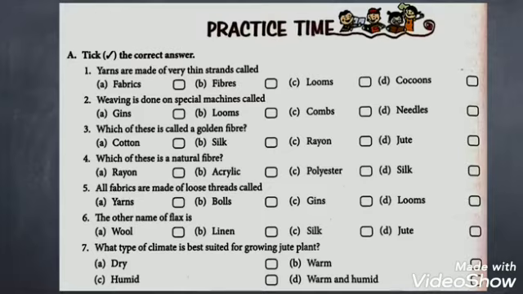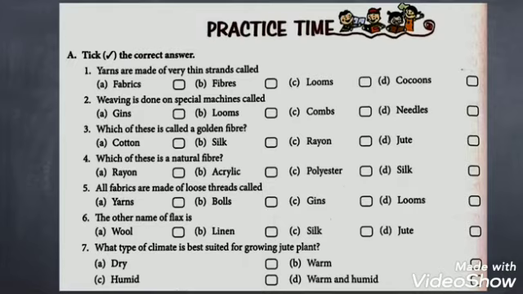The first question is, pick the correct answer. First one, yarns are made of very thin strands called fabric, fibers, looms, cocoons. Go ahead and write your answer. Question number 2. Weaving is done on special machines called gins, looms, combs, needles. Third one. Which of these is called a golden fiber?